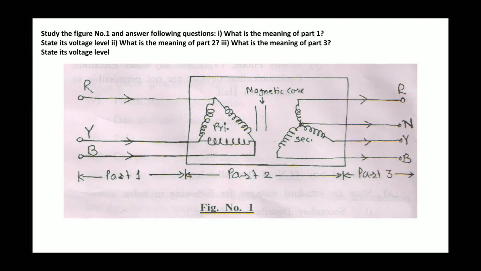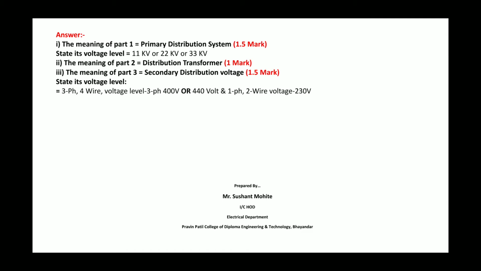This diagram shows the single line diagram, SLD, of the power system. Part 1 is the primary distribution, and the voltage level is 11 kV, 22 kV or 33 kV. Part 2 is the distribution transformer.